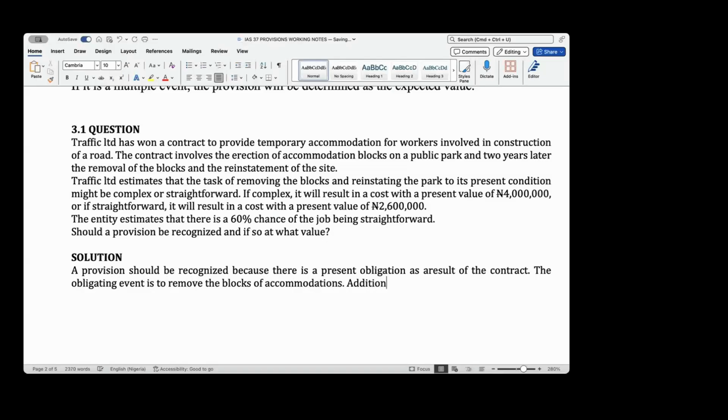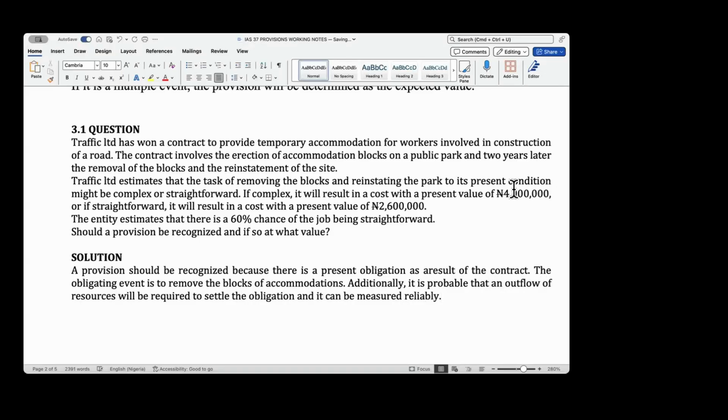Additionally, it is probable that an outflow of resources will be required to settle the obligation, and it can be measured reliably.